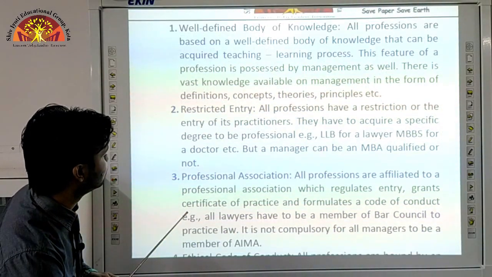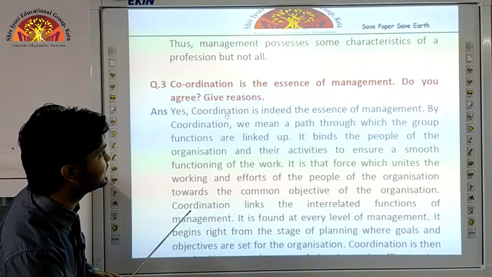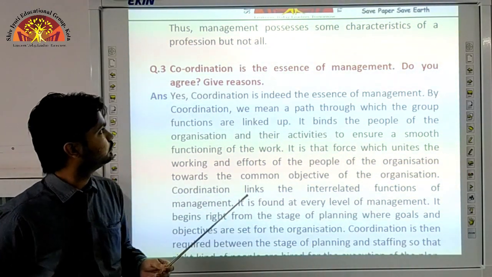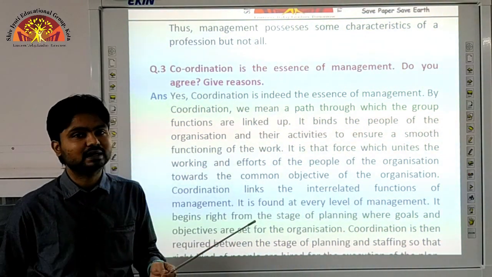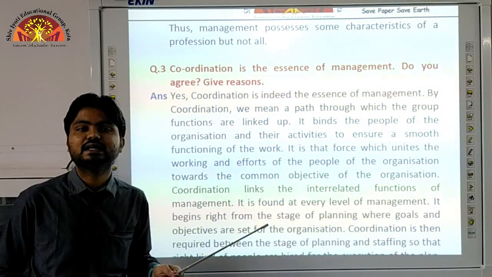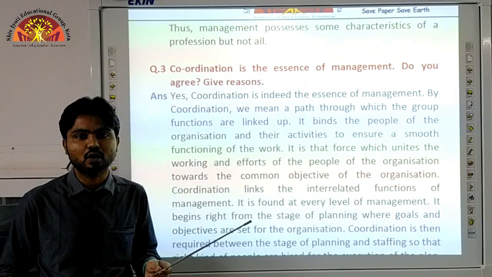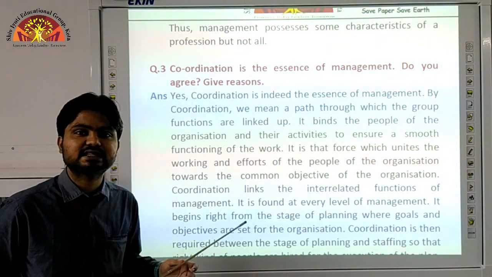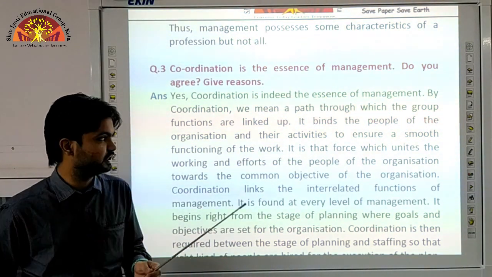Okay. The next question is, coordination is the essence of management. That means the question is asking whether coordination is required in management or there is no necessity of any type of coordination. As we know, there must be proper coordination between each and every individual of the organization, so that activities can be performed and the ultimate objective of the organization can be achieved.